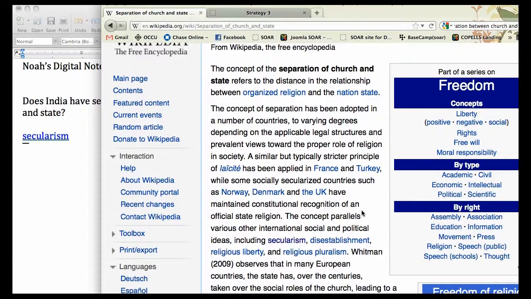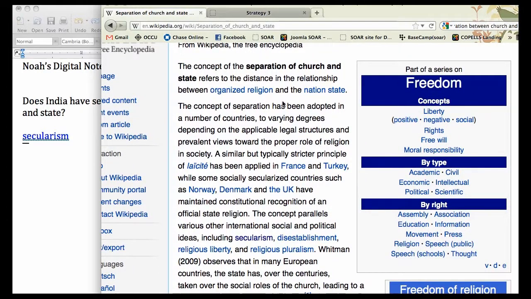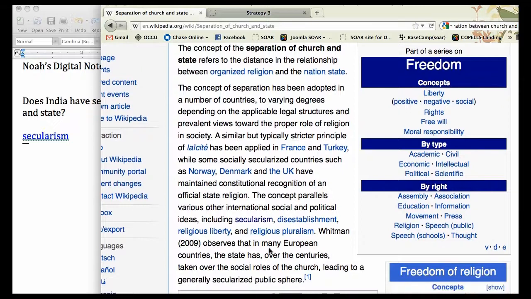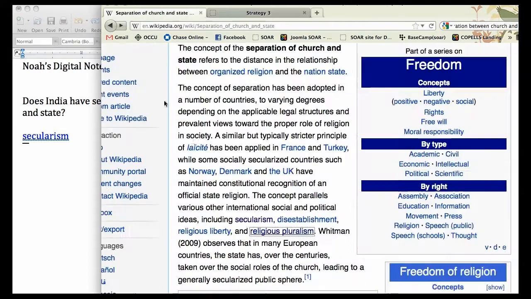The other thing that every Wikipedia article has is lots and lots of links. So every blue word in a Wikipedia article will, if you click on it, take you to a different site that discusses this topic, like religious pluralism. If we wanted to know about religious pluralism, we could go to this link and see a Wikipedia site about religious pluralism.